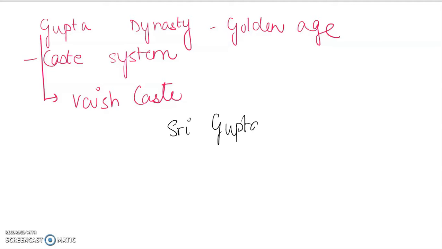He was the first one, the founder of the Gupta dynasty. After that, we've got his son. His name is Ghatotkacha. Right? So his name is Ghatotkacha. You can see that this name has nowhere been mentioned in your books.